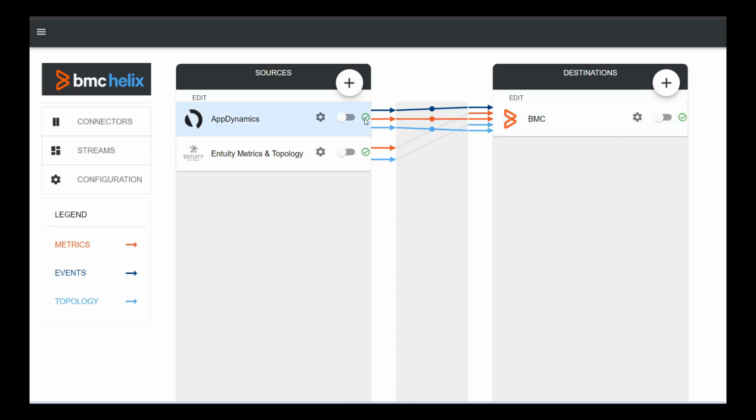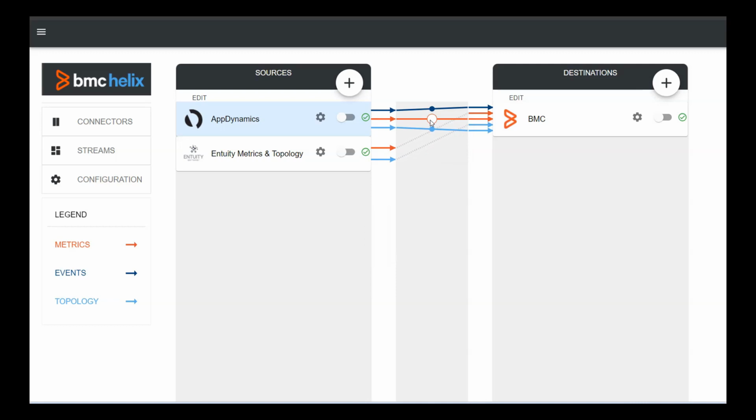Now, here you can see the option, a green circle. If I click on this green circle, the specific connector's data stream will be in progress. And you can see the options in the middle bar. The three arrows indicate the event, metric, and topology data streams. If I want to start the stream for a specific data type, for example events only, click on that middle bar. You can see the option to start the data stream for events or delete the data type for events.